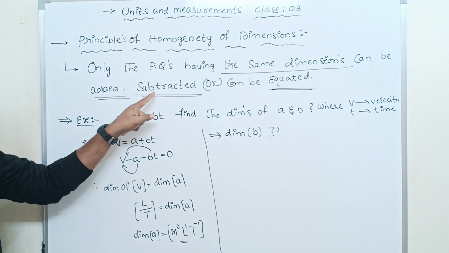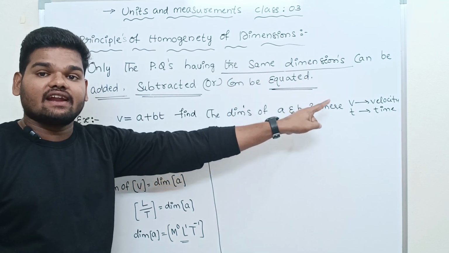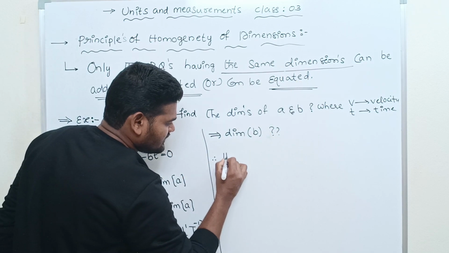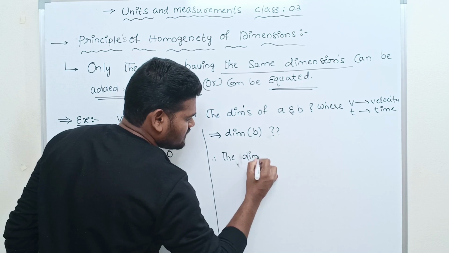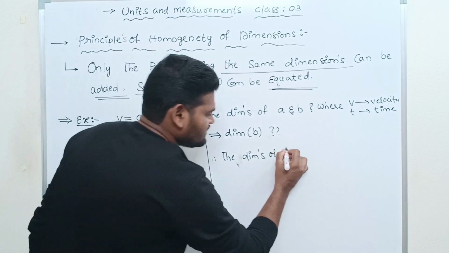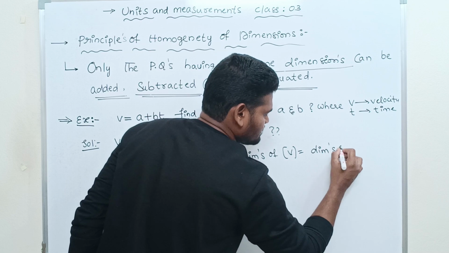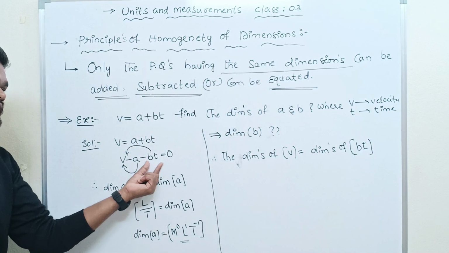Because they have the same dimensions. Therefore, the dimension of velocity is equal to the dimension of bt.